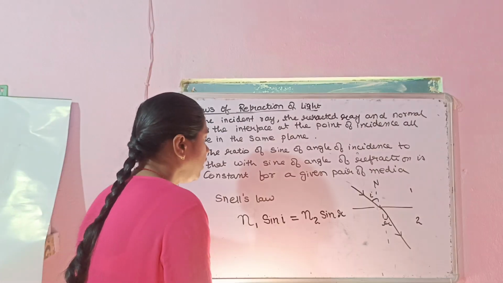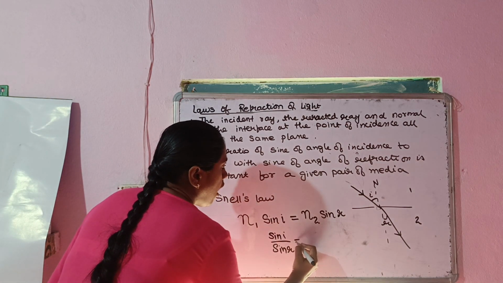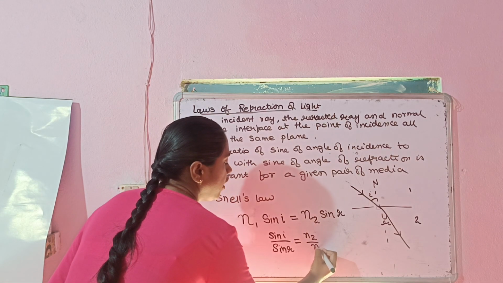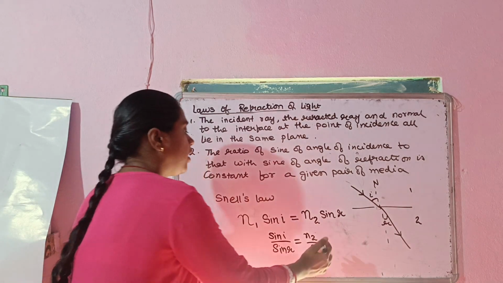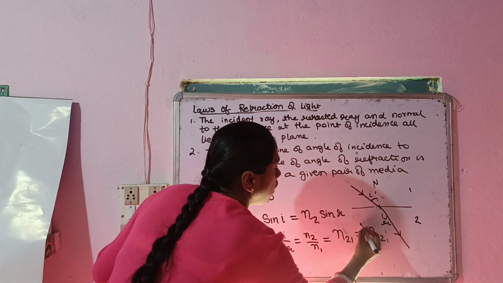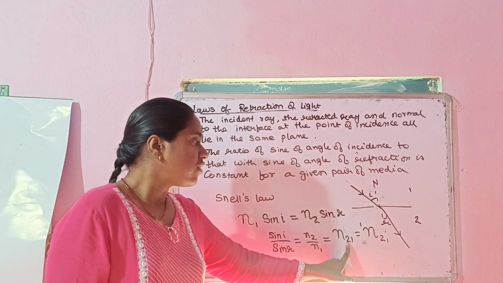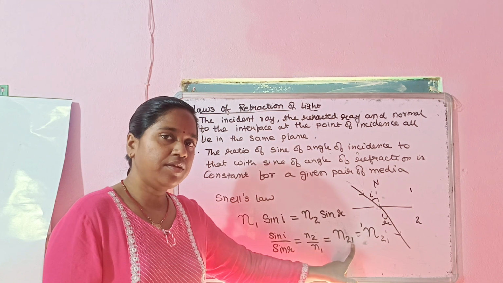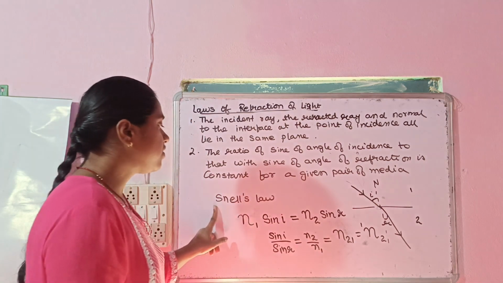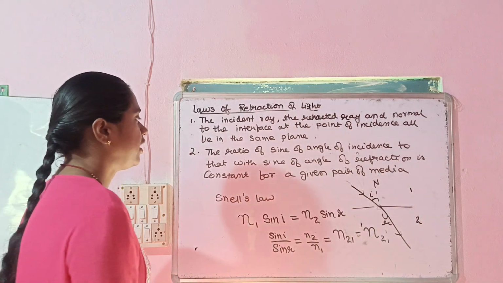Okay, so in order to find the ratio of sine i divided by sine r, I will just take this n1 and put it on the right side. So it will become n2 divided by n1. This ratio can also be written as n21. This means that we are talking about the refractive index of second medium with respect to first medium. This is your Snell's law. Okay, so now let's come to the topic of refractive index.